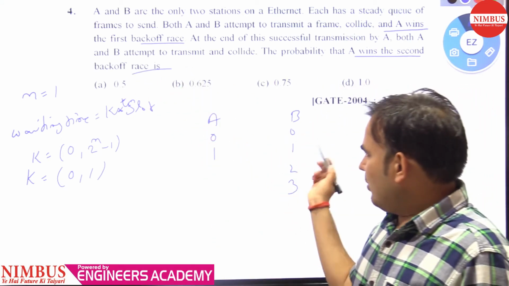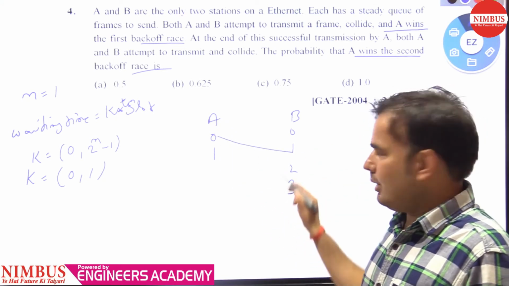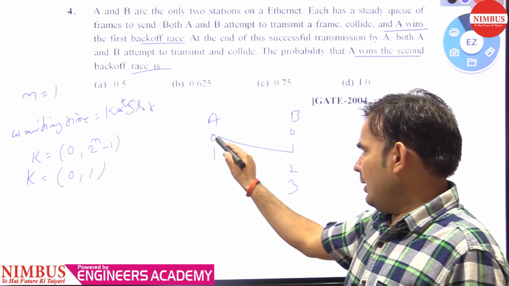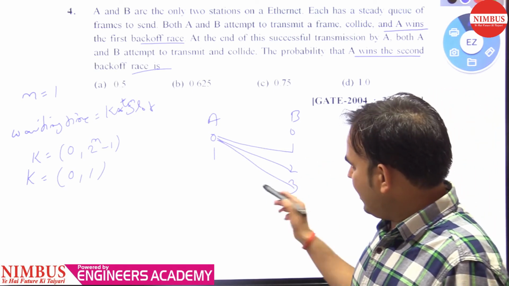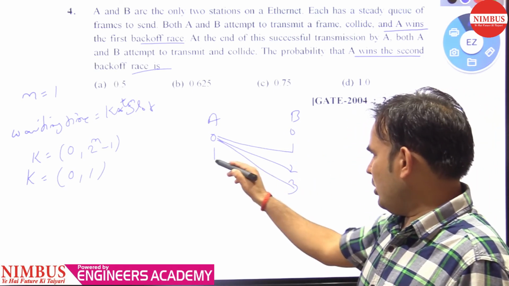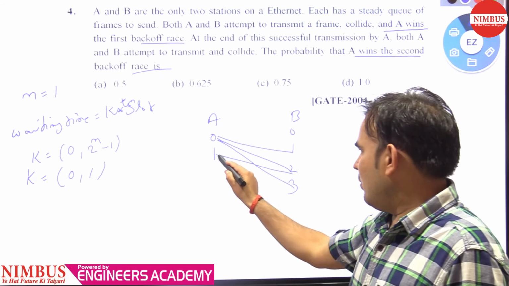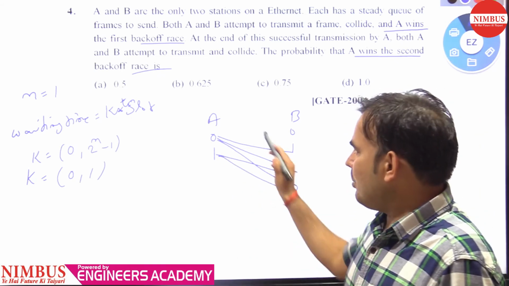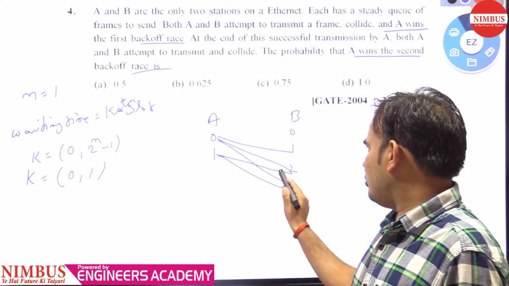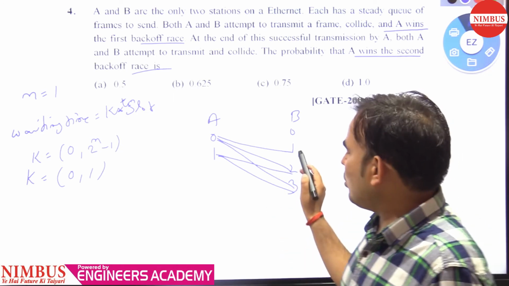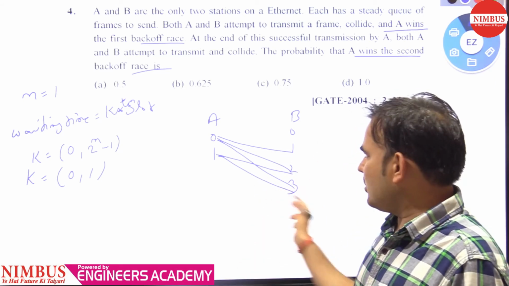When A is 0, then B is 1, it will wait its time slot. So how many times will A win? For 1 0, no, it will not win. 1 1 is a collision. 1 2, yes, it will win. 1 3, yes, it will win. So the total winning possibilities of A are 1, 2, 3, 4, 5, which is 5. And the total possible cases are 2 to the power 3, which is 8.